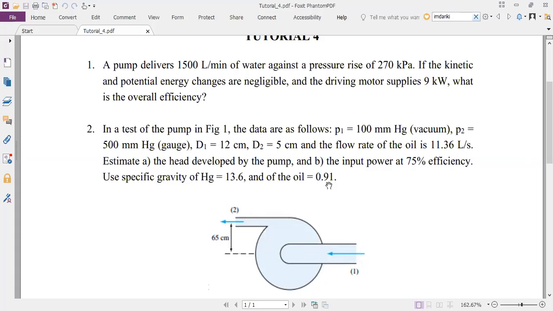P2 minus P1. Now here is the important part. P2 and P1 are given in terms of millimeters of mercury. And it is given as a vacuum pressure and as a gauge pressure. Now what does vacuum pressure mean and what does gauge pressure mean?